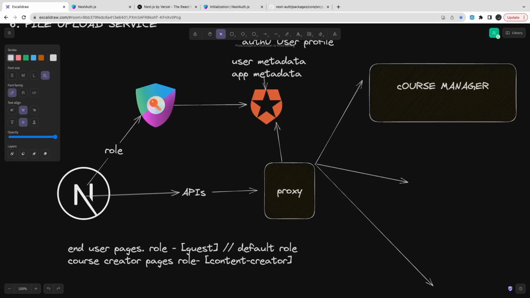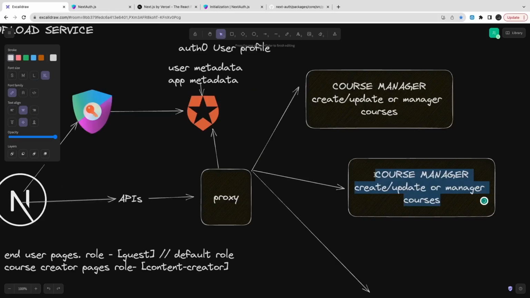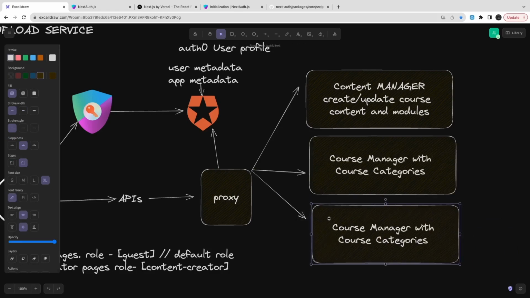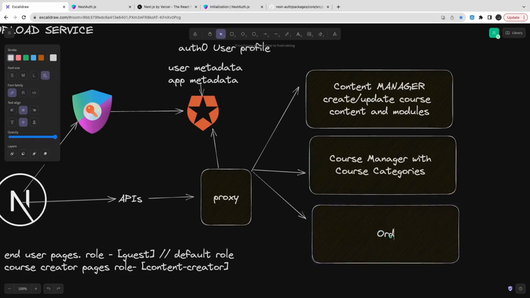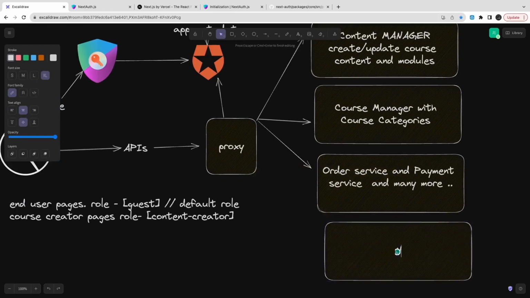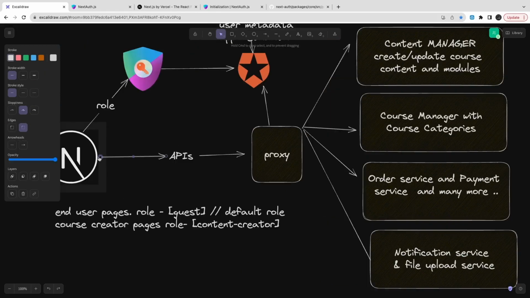I'm creating a course manager, then I'm using a category manager, which helps me visualize all the different categories for Udemy. So course manager with the course categories. These services can be any, like booking service, order service, notification service, file manager service, because we need to upload a course.